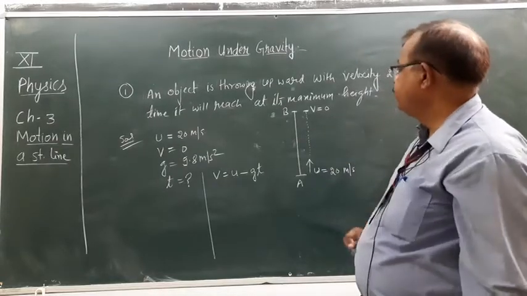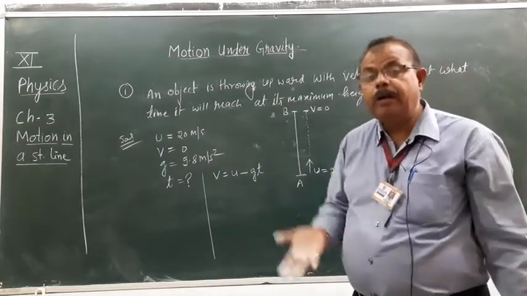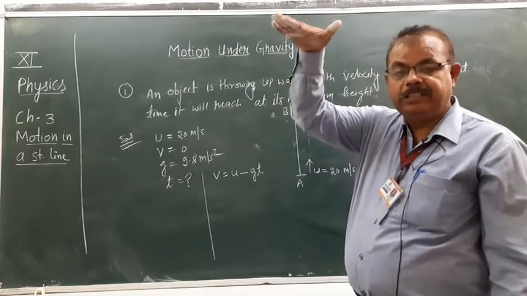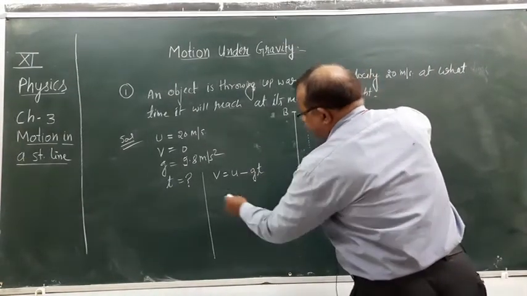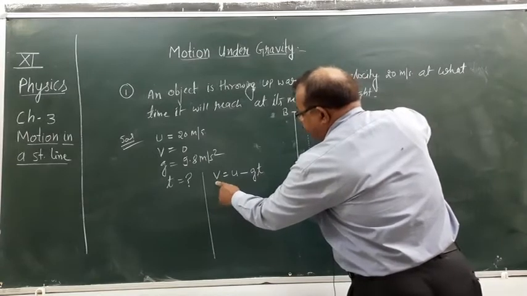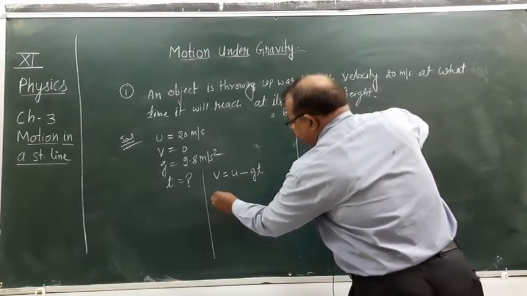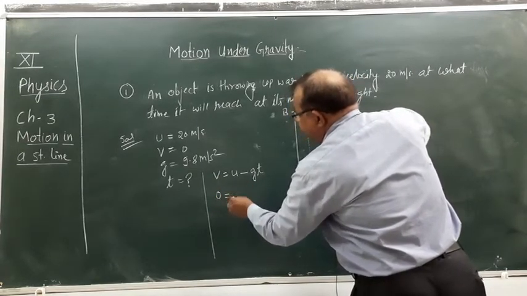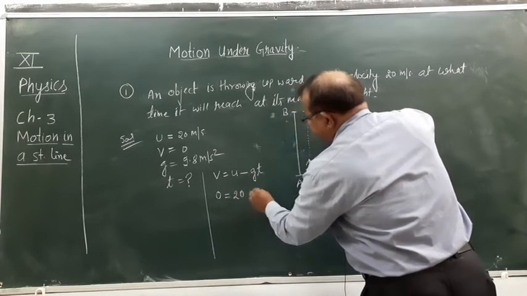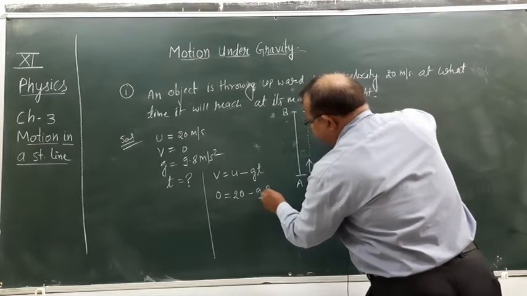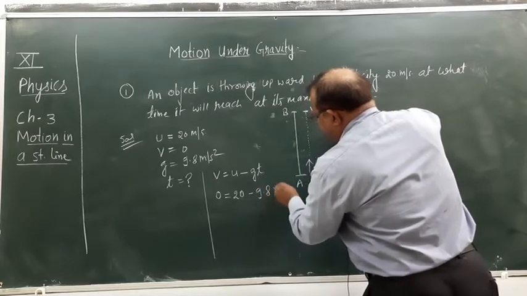In this question, the object is thrown upward and the value of g is always downwards. So we will take the minus sign. And v is 0, u is 20, minus 9.8 into t.